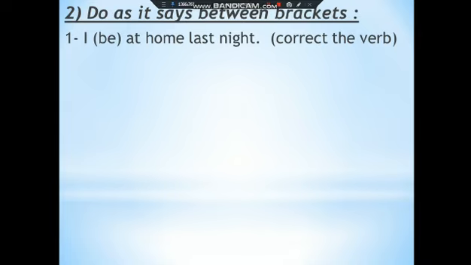We said according to the time expression, we're going to decide which tense. The time expression here is last night. Last night is one of the keywords of the past, so I have to put my verb in the past. So I was at home last night.